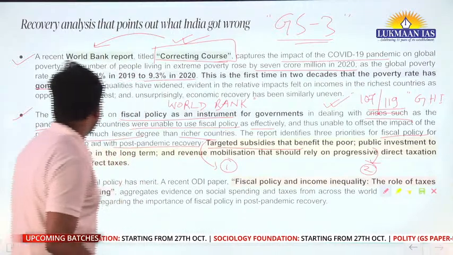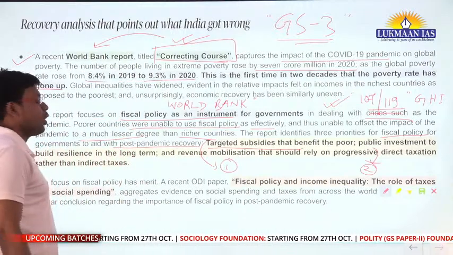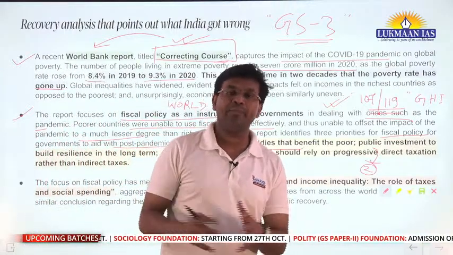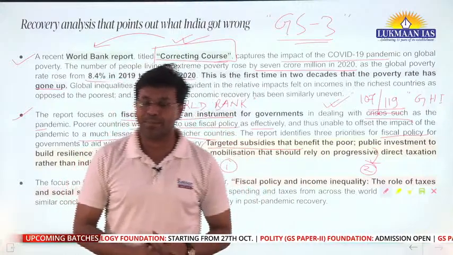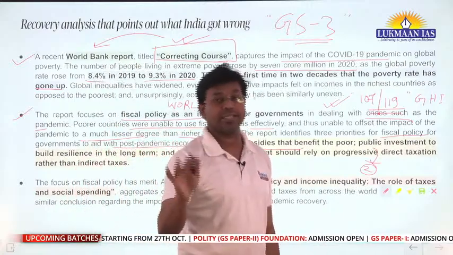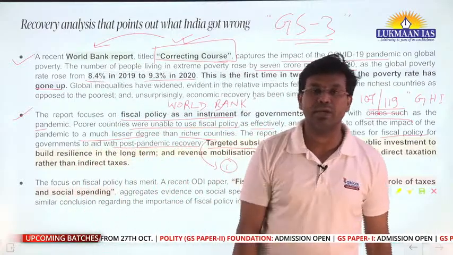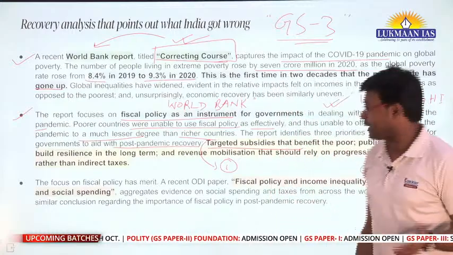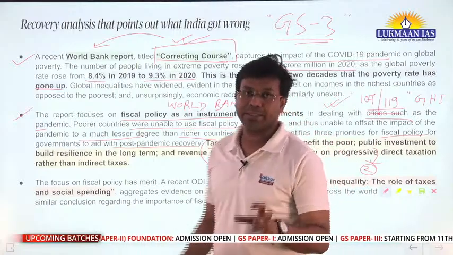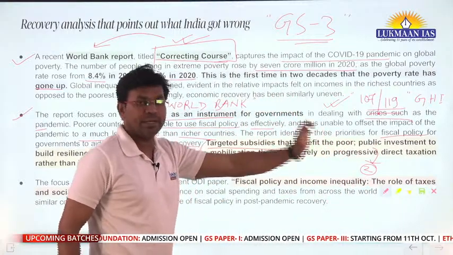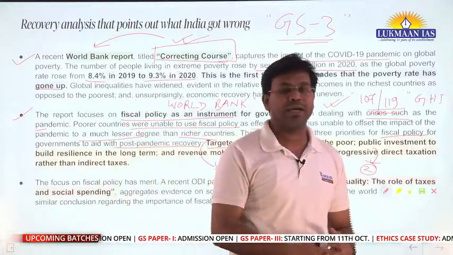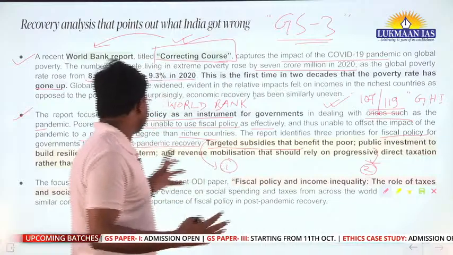Second priority was public investment to build resilience in the long term. During that time period, you might have noticed that the finance minister of India announced that we will have a national infrastructure pipeline. So that was a public investment. Public investment means the government is spending so that people get jobs, and at the same time we create resilient infrastructure.